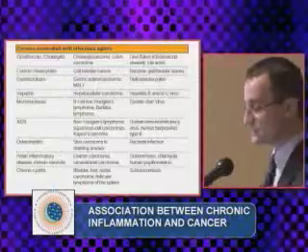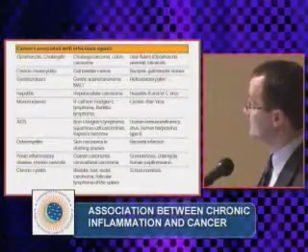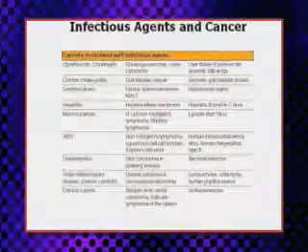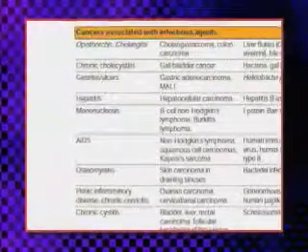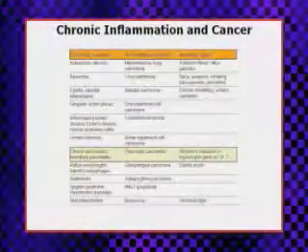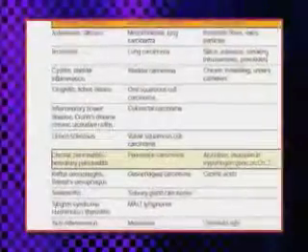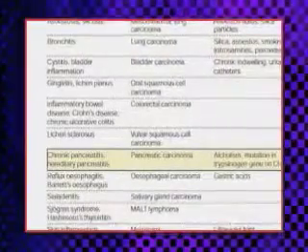And this is a table which shows you certain infectious agents which can cause chronic inflammatory diseases, which increase the risk of developing cancers in that organ. Besides these infectious agents, there are other factors, including environmental and dietary factors, which can cause chronic inflammation and tumors.